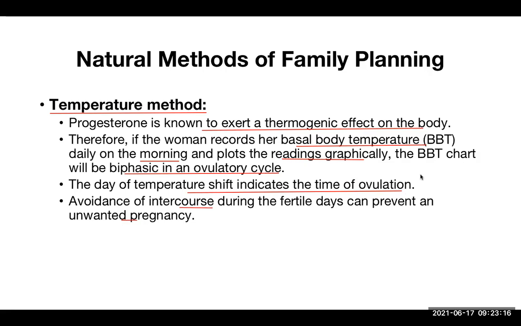Now let me quickly revise whatever we have discussed till now. We are talking about the natural methods of family planning or contraception, and this natural method is all about knowing exactly when ovulation occurs. That can be done by the calendar method, the mucus method, or the temperature method. These are the three more common ones. Then that risky period should be avoided regarding sexual intercourse.